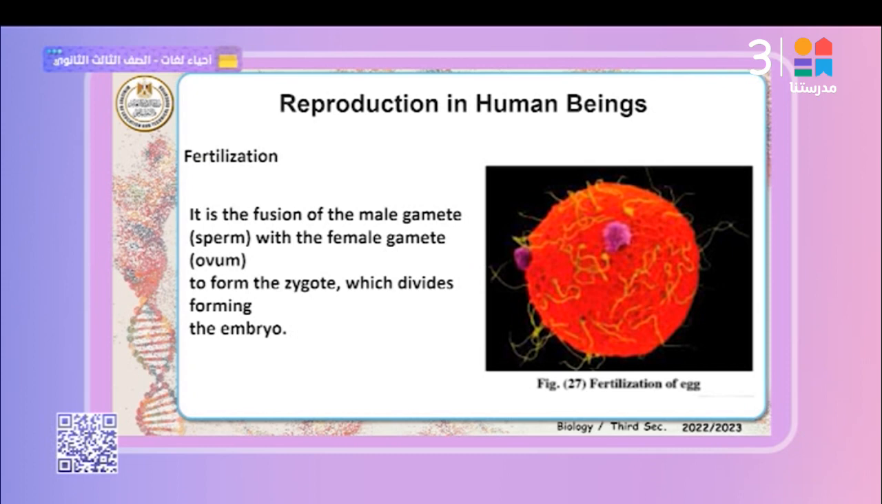Number one, fertilization. What is the meaning of fertilization? It is the fusion between the male gamete and the female gamete, forming the zygote. The zygote is 2N. Gametes have a chromosomal set of N, in the male and in the female. They fuse with each other during fertilization, producing a zygote of 2N. The zygote divides mitotically, producing an embryo that is implanted in the endometrium found in the uterus.